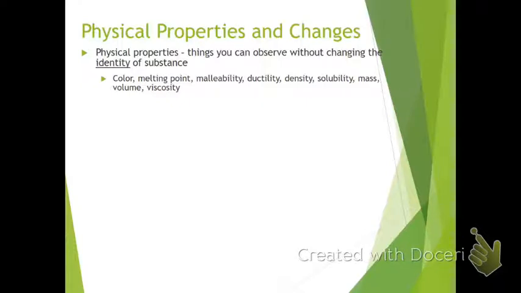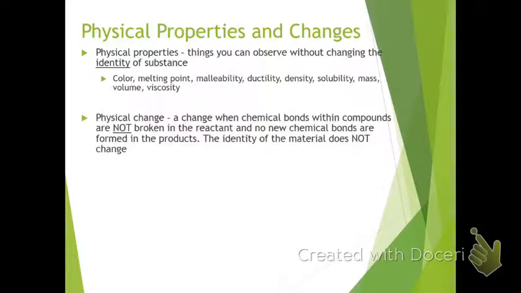Melting is not a chemical change. If we melt ice, it turns into water. It's still H2O. It's still the same chemical. The identity did not change. So melting then would be a physical change because no bonds are broken. We are not breaking chemical bonds in the reactants. We're not forming new chemical bonds again. The identity of that material does not change.